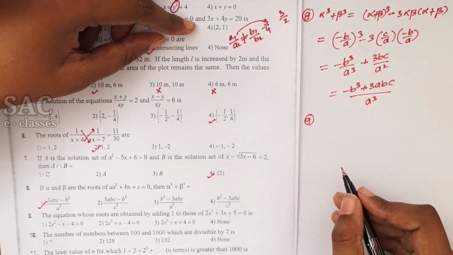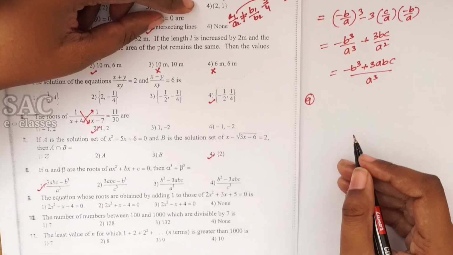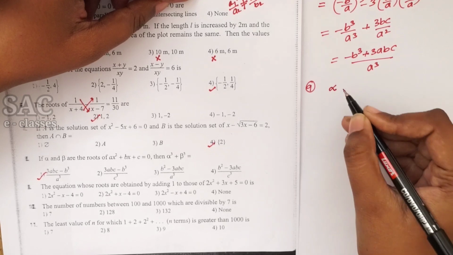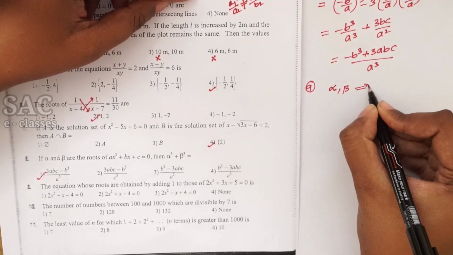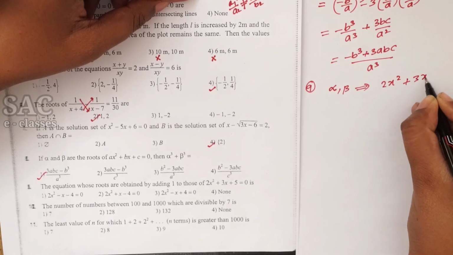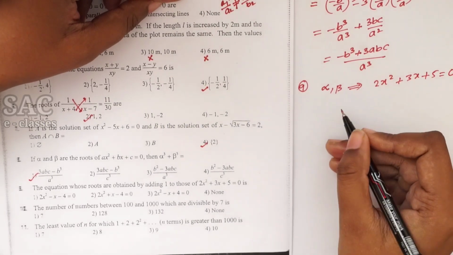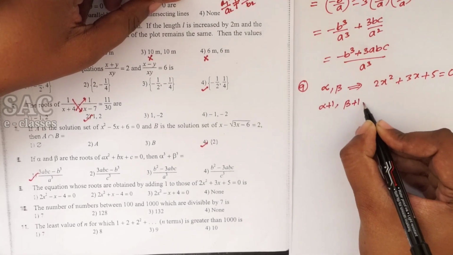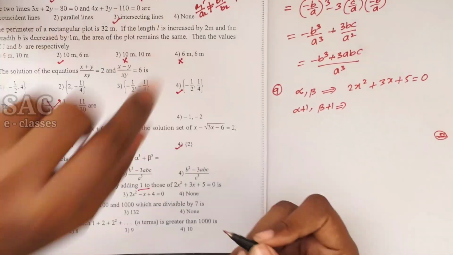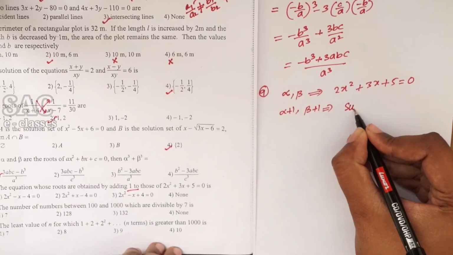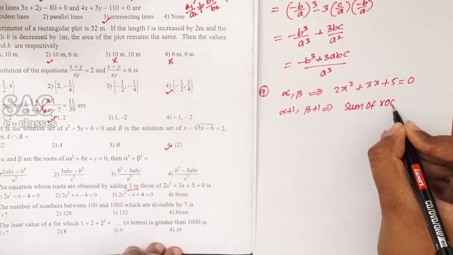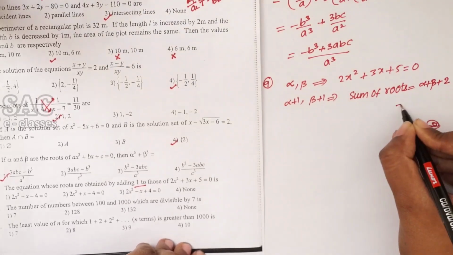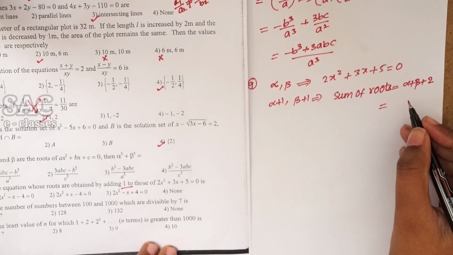The equation whose roots are obtained by adding 1 to those of the 2x square plus 3x plus 5. Very simple. Alpha, beta are the roots of the 2x square plus 3x plus 5 equal to 0. And the roots of the required equation is alpha plus 1, beta plus 1, because they are saying that 1 is added to their roots. Sum of the roots is equal to alpha plus beta plus 1 plus 1 will give you 2. What is alpha plus beta value is nothing but